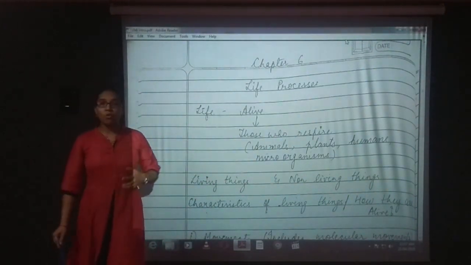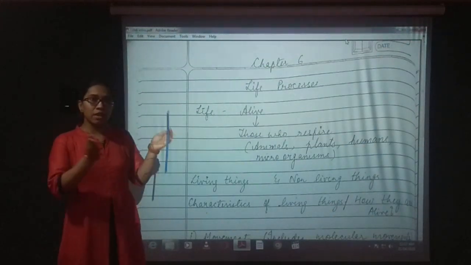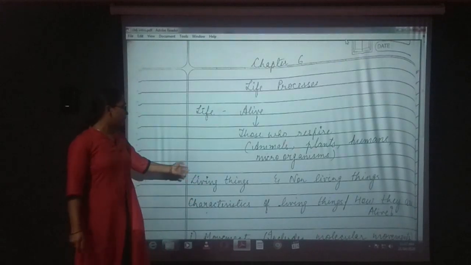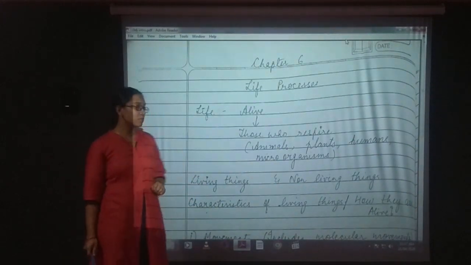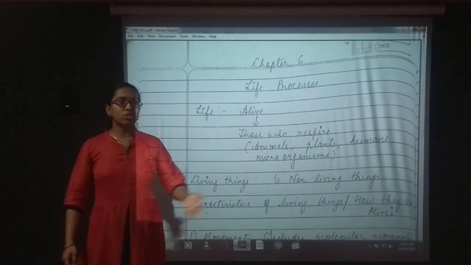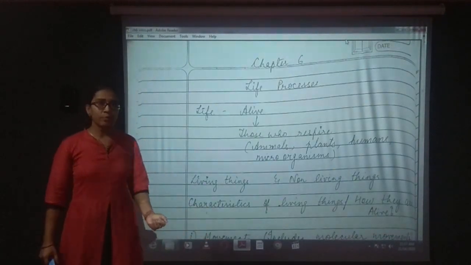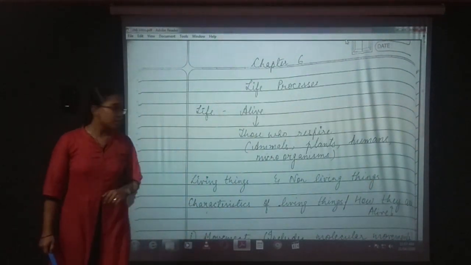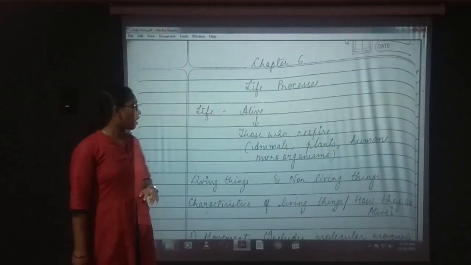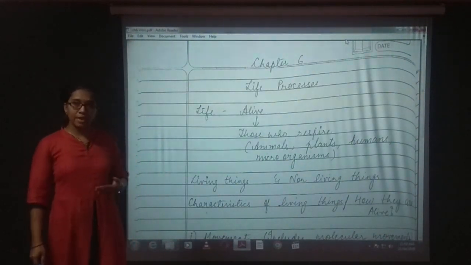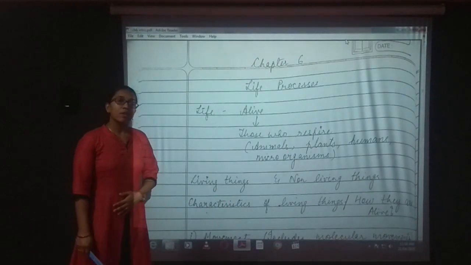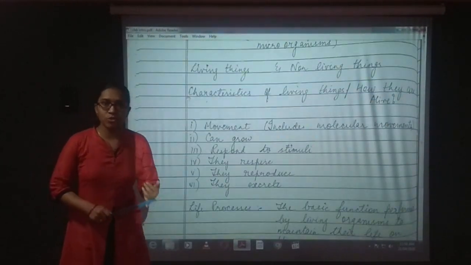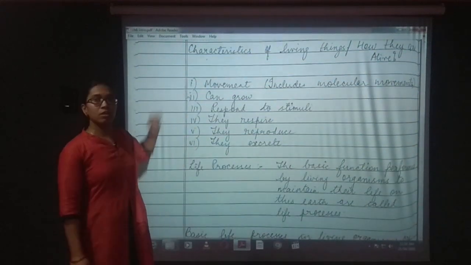Next, how can we categorize that a thing is living or non-living on the basis of the characteristics of living organisms and non-living organisms. Non-living things include the chair, table, everything is non-living. Now we will come to the characteristics of living things, or how we can say that they are alive. First, naturally, they respire, as I told you earlier.